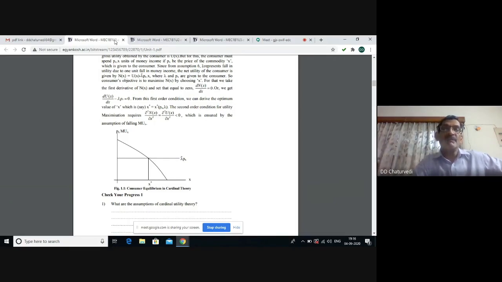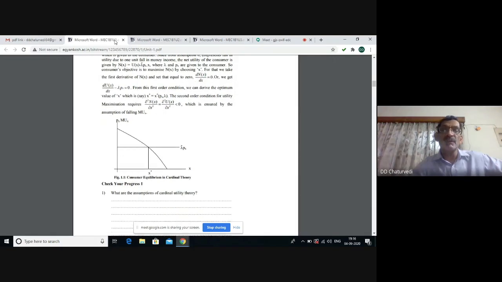Before equilibrium, marginal utility is more, but price is less. So the process of consumption will not stop. After equilibrium, that is after consumption of OX star units of the commodity, price will be greater than the marginal utility. So there will be a loss to the consumer. So the consumer will not consume beyond the equilibrium point.